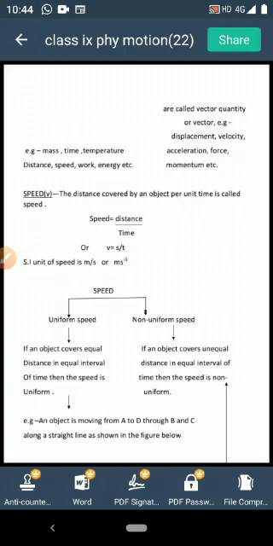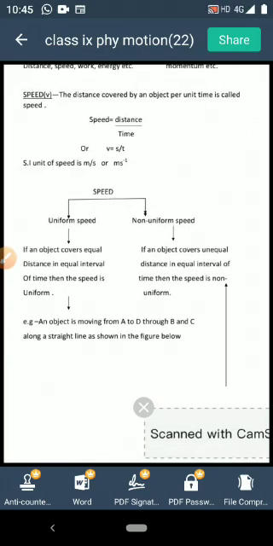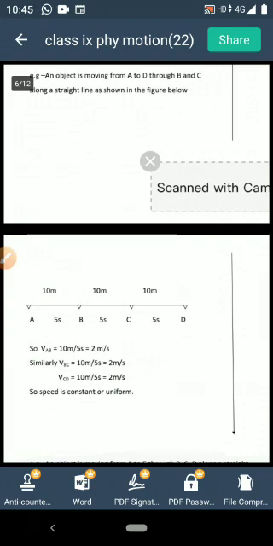If the object is moving with a constant speed throughout its journey, then the speed is uniform. Like a bus is moving with a speed of 30 km per hour throughout, so it is uniform speed. But what about non-uniform speed? If the speed of an object during its motion changes, then that is non-uniform speed. If the bus is moving in a crowded place, the bus cannot maintain its speed constant, so it is non-uniform. Understood? Okay.